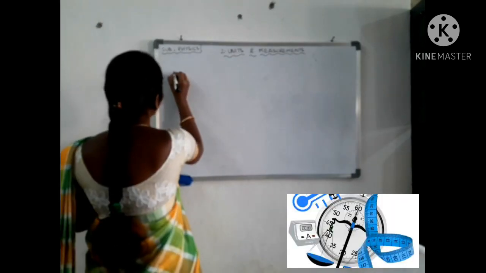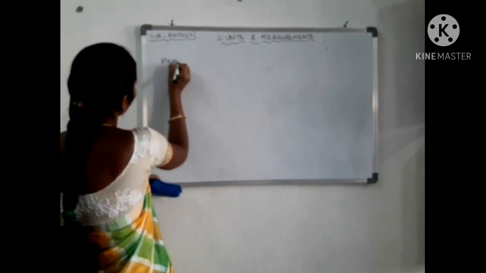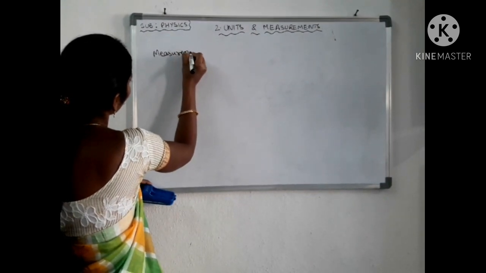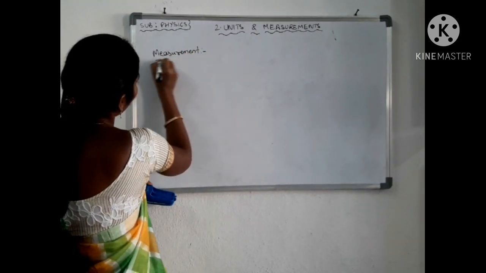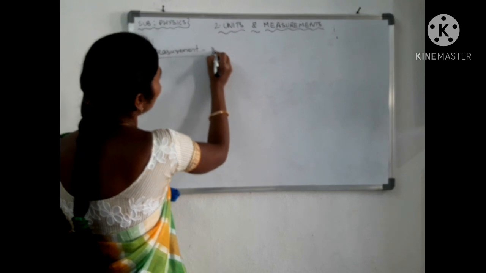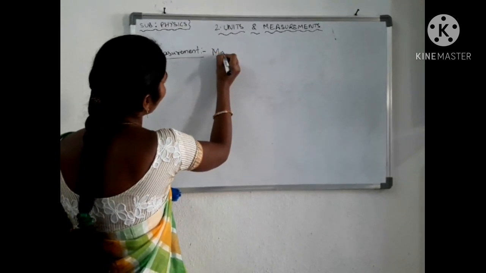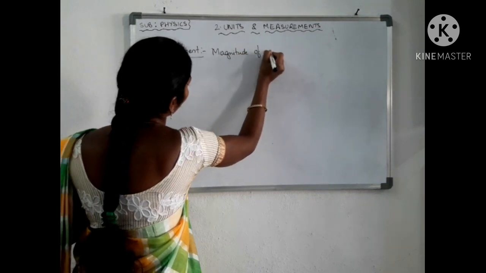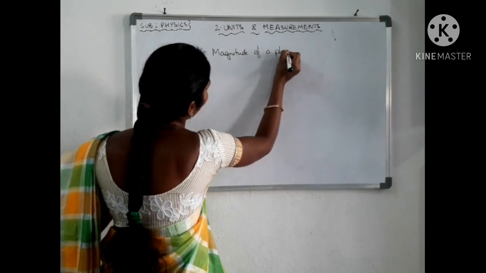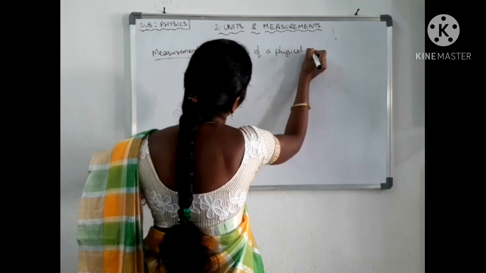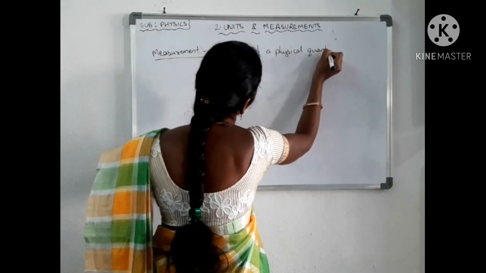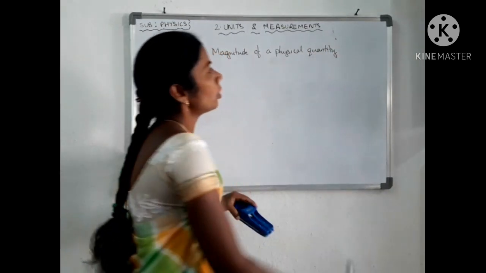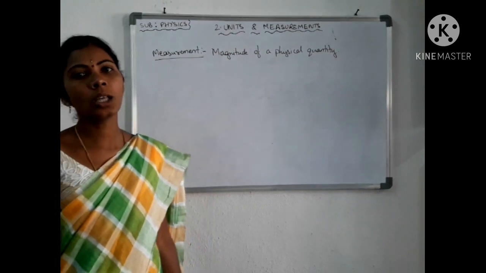Measurement means the magnitude of a physical quantity. The magnitude of a physical quantity is known as measurement.